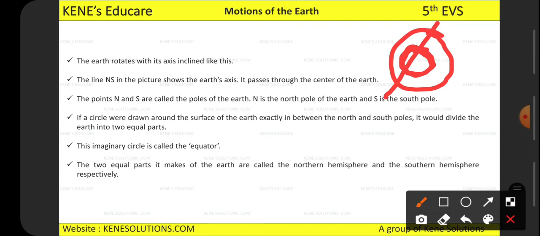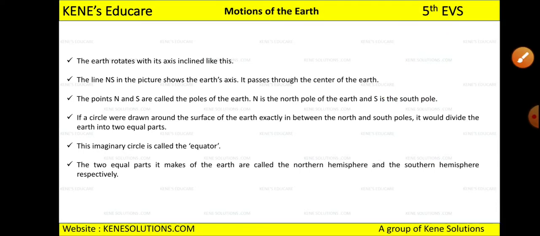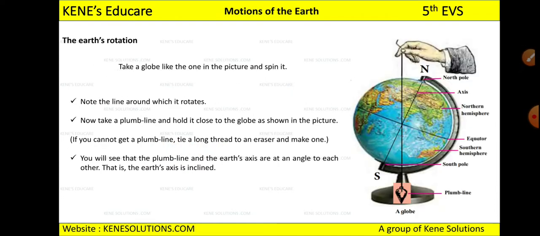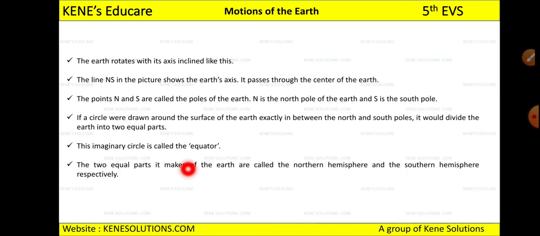So you will get two divisions, and this imaginary circle we call the equator. You can see it is in the center of the globe, so that point is called the equator of the earth. And if you draw an imaginary line over here, you will get two equal parts of the earth.